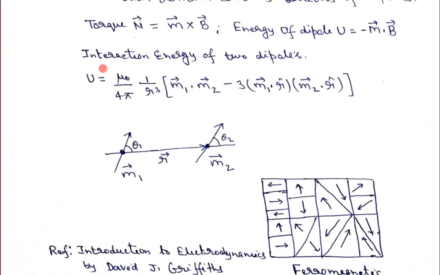We have found that if you find the interaction energy between two dipoles, we can write that mu 0 over 4 pi, 1 upon r cube, times m1 dot m2 minus 3 times m1 dot r unit vector times m2 dot r unit vector. If we have two dipoles m1 and m2, they are aligned in random directions, theta 1 and theta 2. This is what happens in case of paramagnetic material. Now, depending upon the applied external magnetic field and interaction energy, if the interaction energy of the dipole is less than the thermal energy, that is kBT, then their random orientation will be there.